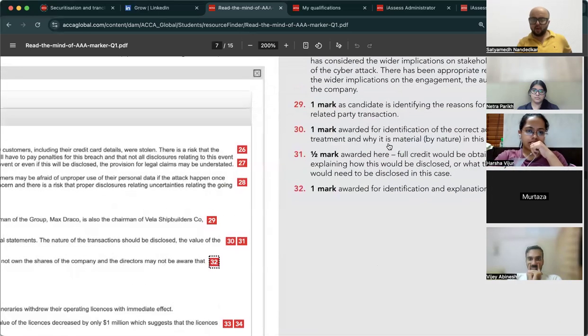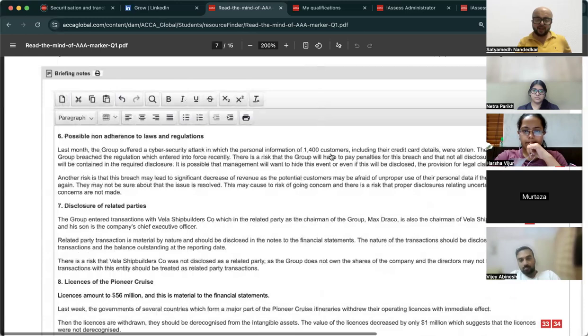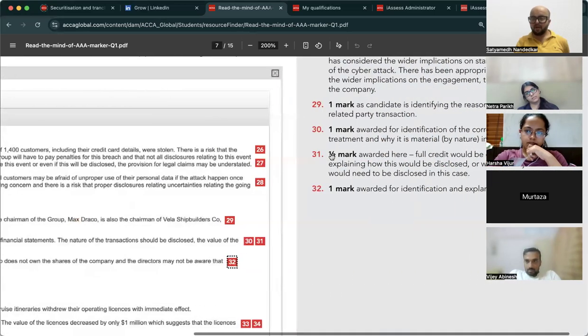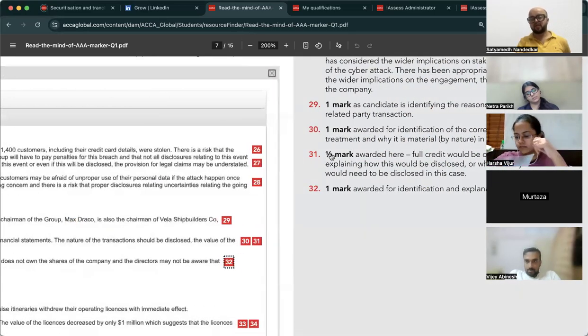ठीक है. 1 mark for identifying the reasons for why this is a related party transaction. They have a common director, है ना. So explaining why they are related parties, उसके लिए 1 mark. Then 1 mark awarded for identification of correct accounting treatment and materiality by nature. Half mark. Full credit would be obtained for explaining how this should be disclosed or what the key elements would need to be disclosed in this case.